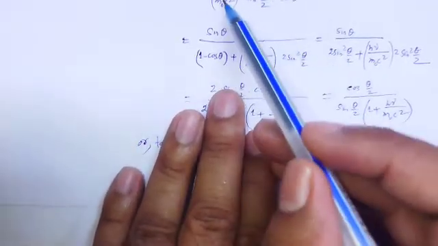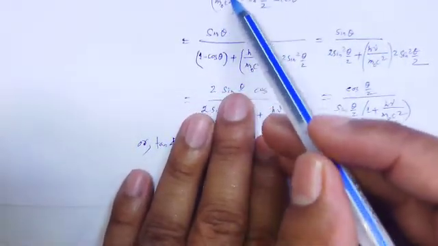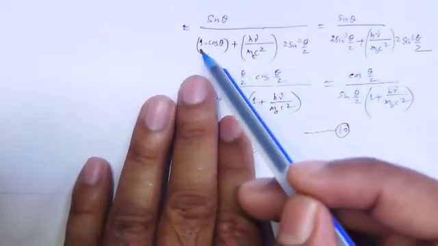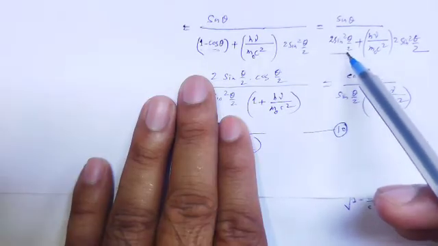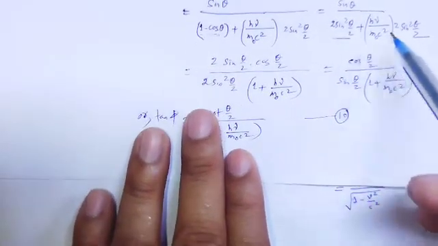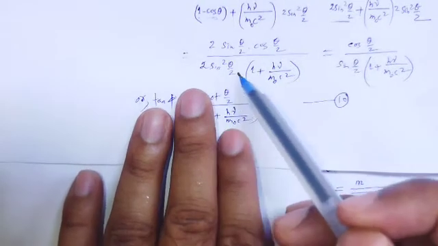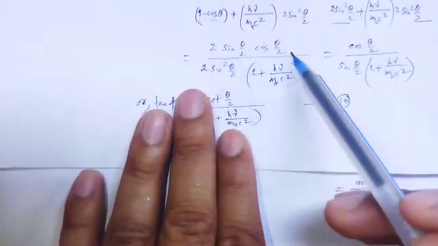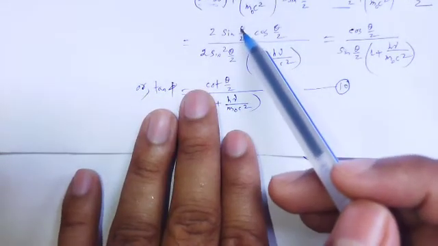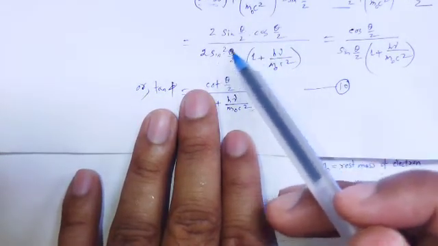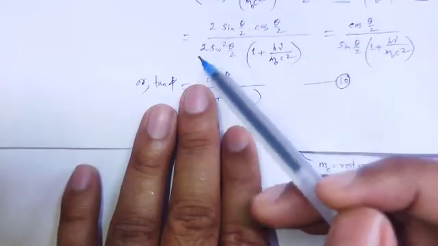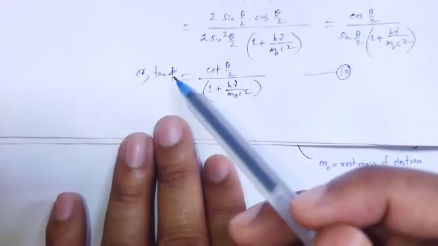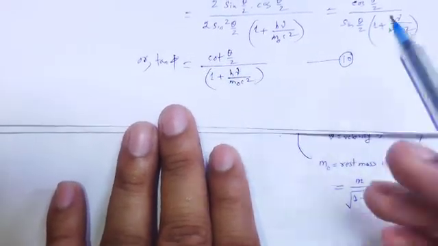Here 1 minus cos theta, again use the trigonometric formula 2 sin square theta by 2. In these two terms 2 sin square theta by 2 as common, and in place of sin theta we substitute 2 sin theta by 2 into cos theta by 2. Sin theta by 2 cancelled out, 2 cancel out, cos theta by 2 divided by sin theta by 2, that is cot. So cot theta by 2 is equal to this.